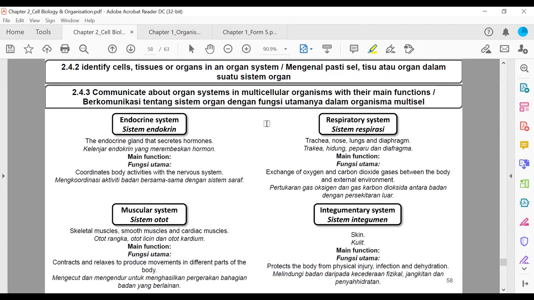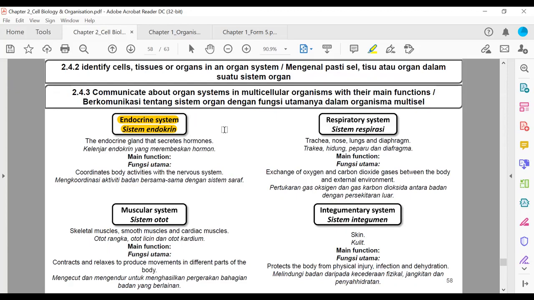Dan nombor 3, we are going to see the 11 different systems yang ada dalam badan kita. We have 11 different systems. Let's see. The first one ialah endocrine system. Sistem endocrine. Apa maksud endocrine system? System that produces hormones.